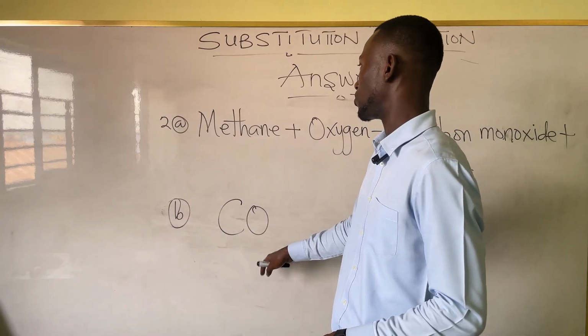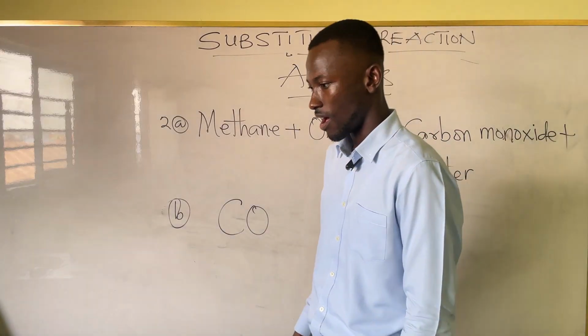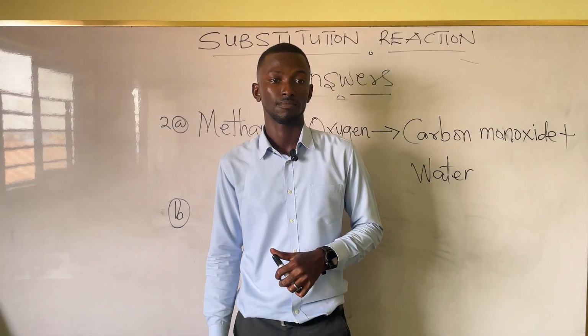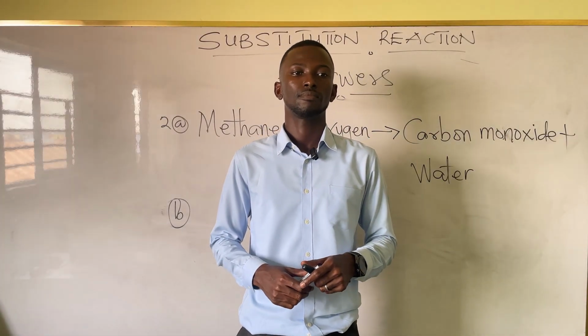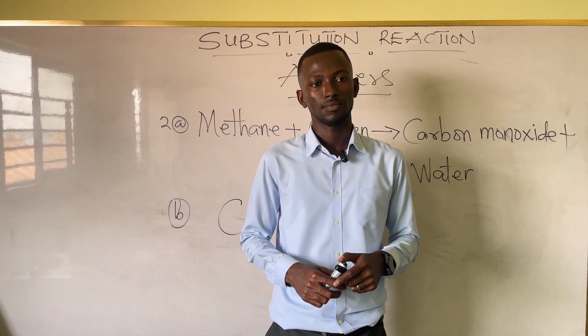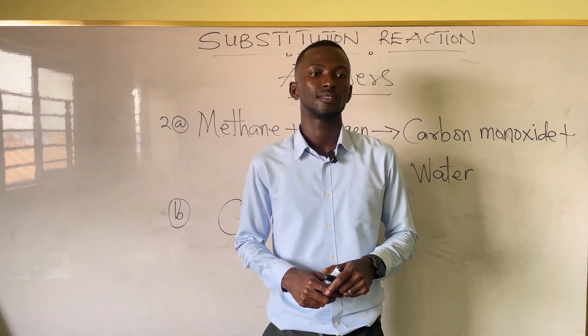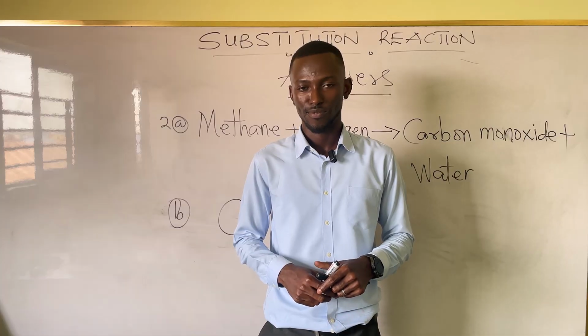So this is carbon monoxide. Our final question: why is carbon monoxide toxic? Because when it's breathed in, it bonds to your red blood cells better than oxygen, actually. And carbon monoxide is not supposed to be in your system, so that could be fatal for you. Yes, very, very fatal.